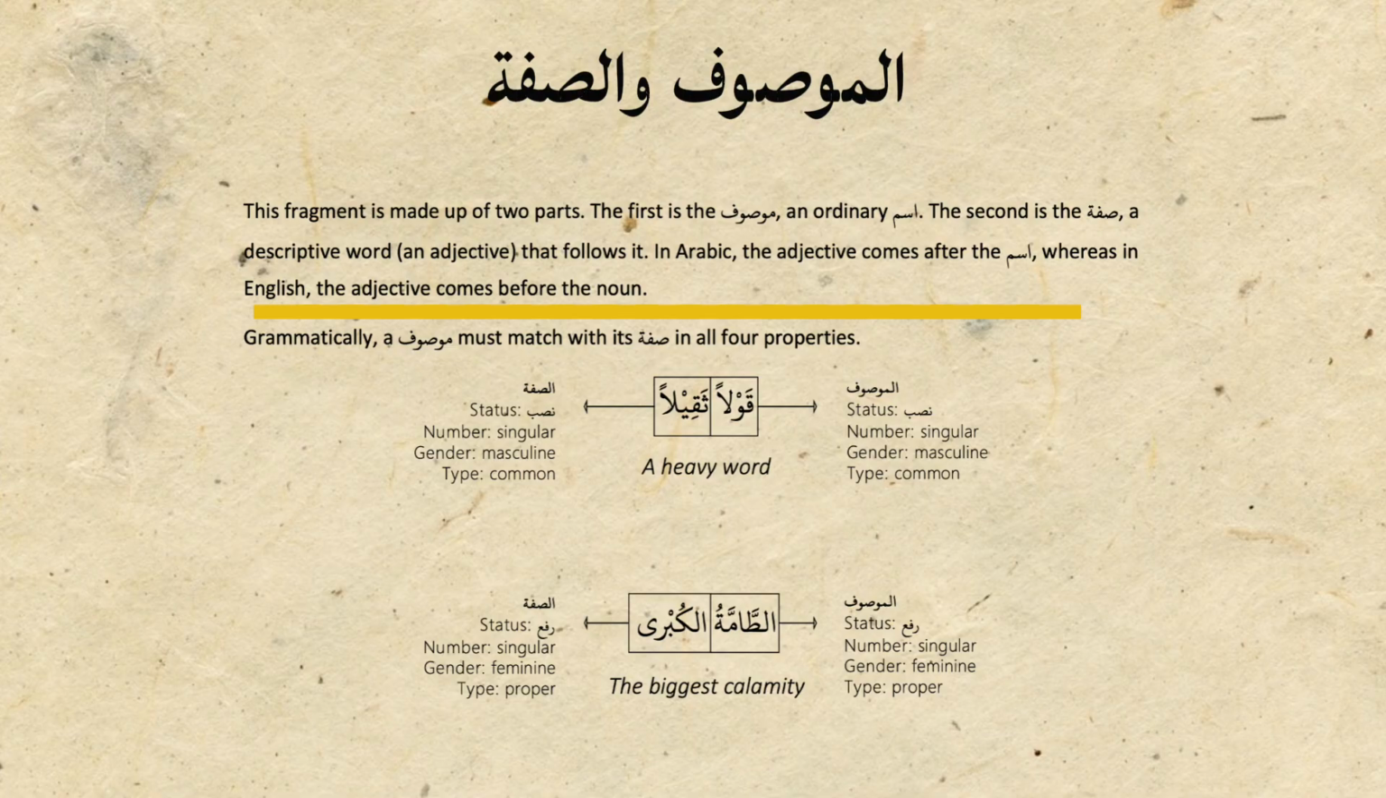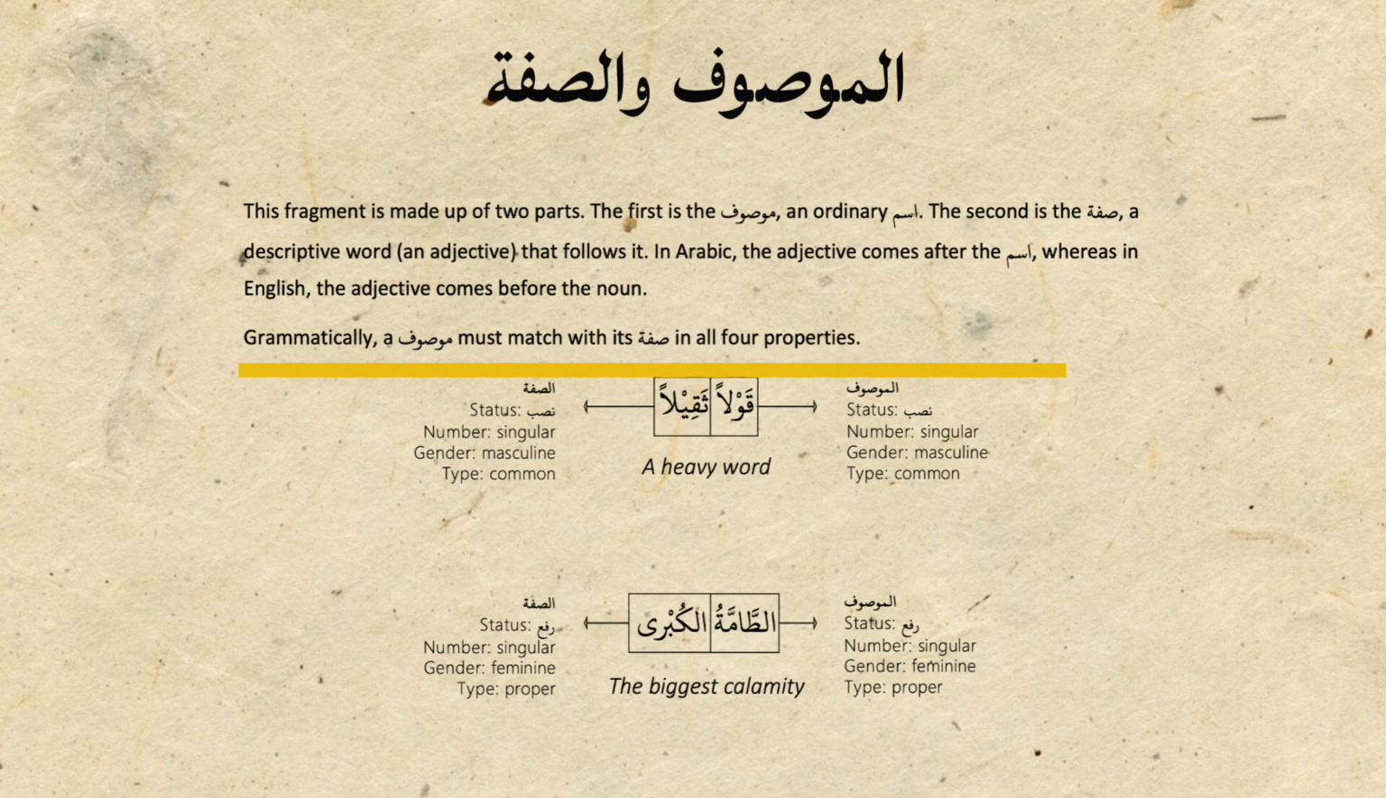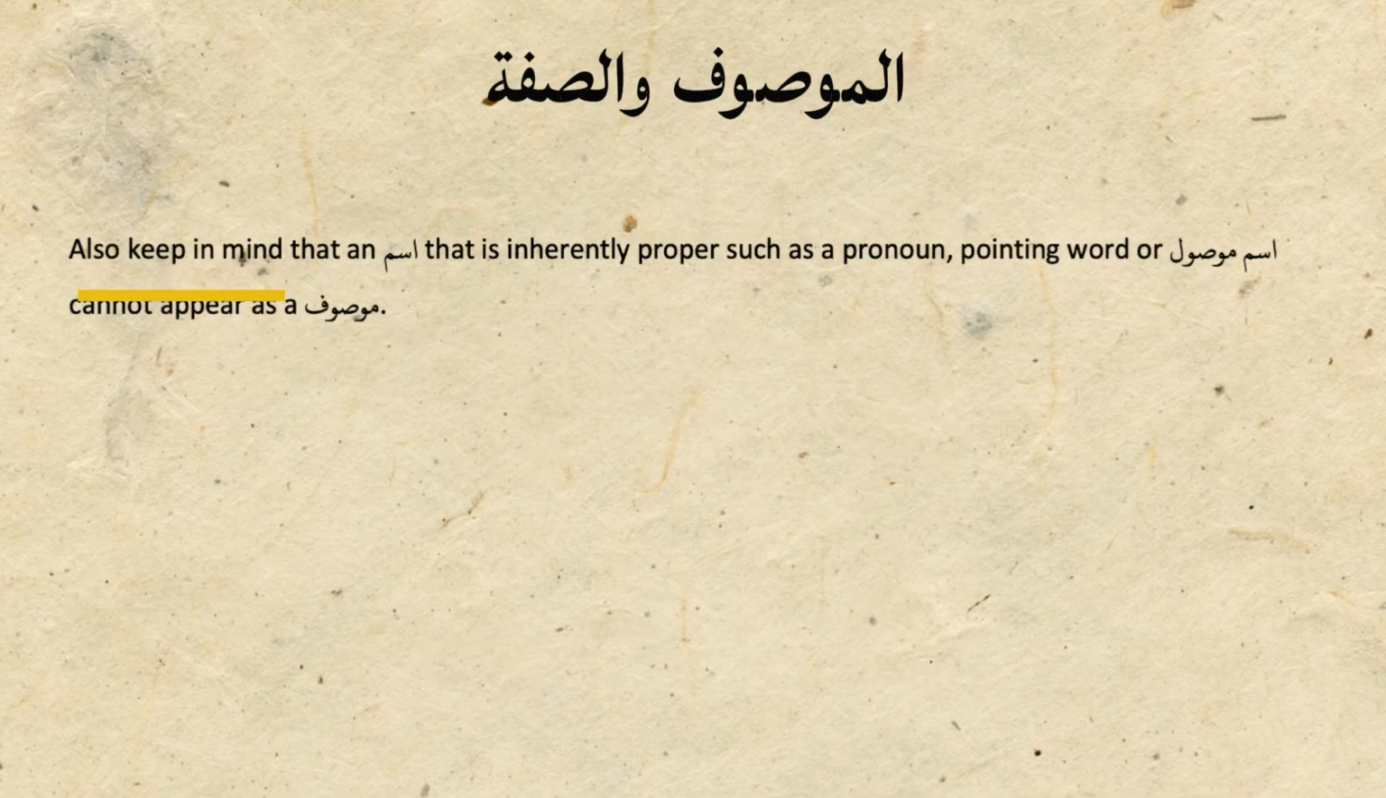There is a condition applied to this al-mawsuf wa sifa fragment. In terms of its grammar, mawsuf must match with its sifa in all 4 properties: status, number, gender and type. Like if mawsuf is plural, then its sifa must also be plural. Also keep in mind that an ism that is inherently proper, such as pronouns, pointing words, or ism mawsul, cannot appear as mawsuf.